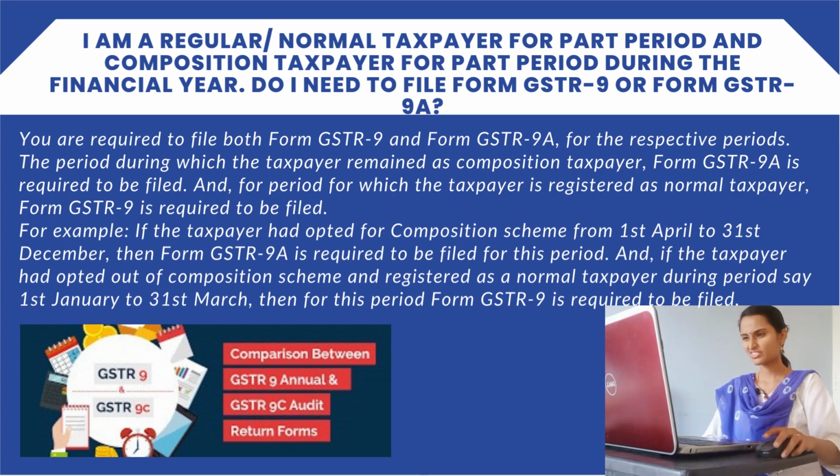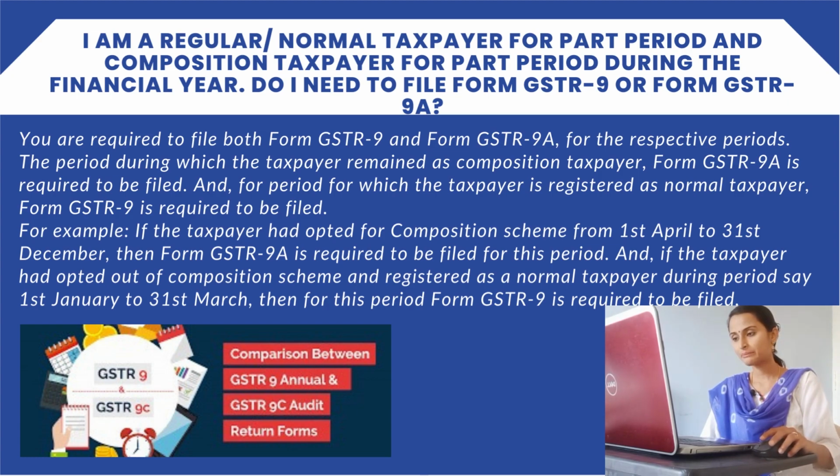Let's see the answer. You are required to file both Form GSTR 9 and Form GSTR 9A for the respective periods. For the period during which the taxpayer remained a composition taxpayer, Form GSTR 9A is required to be filed, and for the period for which the taxpayer is registered as a normal taxpayer, Form GSTR 9 is required to be filed. For example, the taxpayer has opted for the composition scheme from 1st April to 31st December.